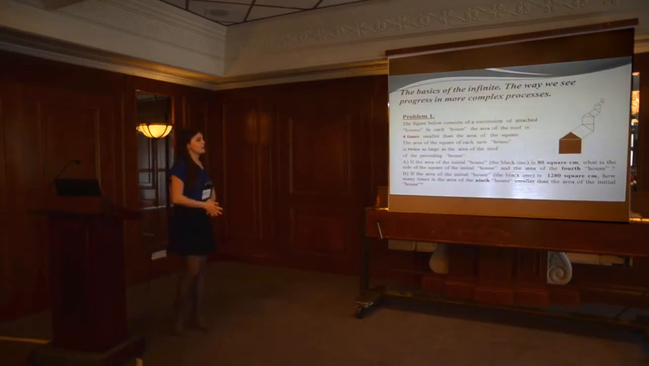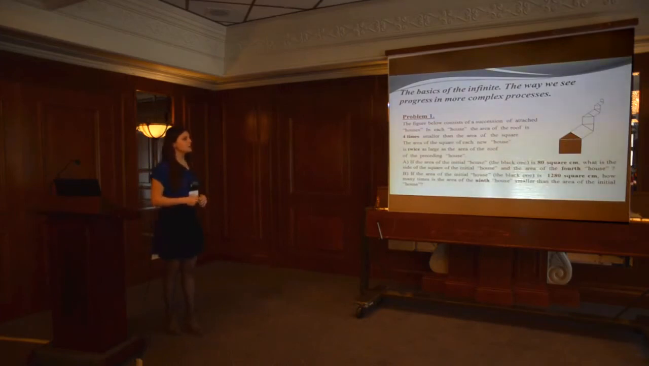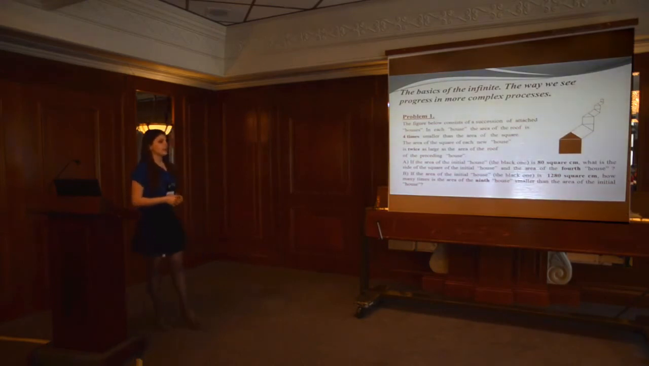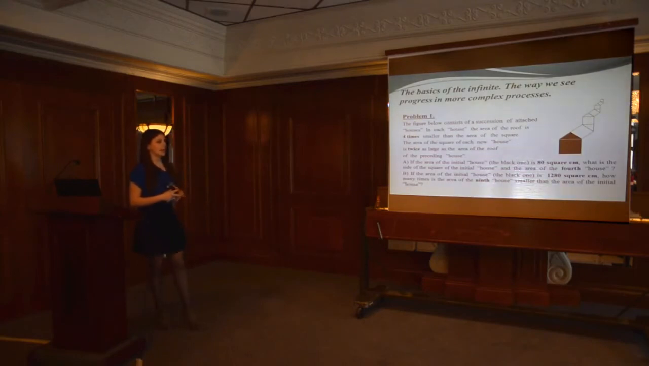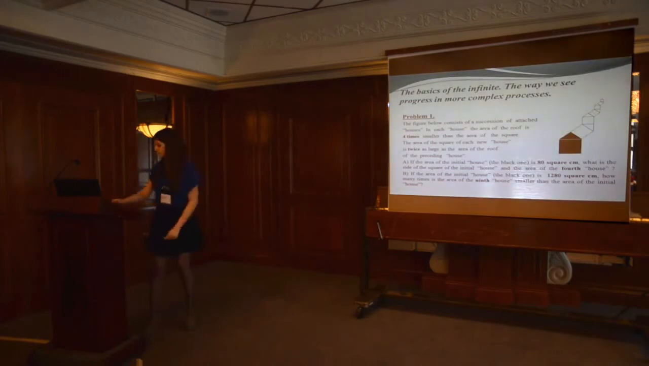The figure below consists of a sequence of attached houses. In each house, the area of the roof is 4 times smaller than the area of the square. The area of the square of each new house is twice as large as the area of the roof of the preceding house. A. If the area of the initial house is 80 square centimeters, what is the side of the square of the initial house and the area of the fourth house? B. If the area of the initial house is 1,280 square centimeters, how many times is the area of the ninth house smaller than the area of the initial house?